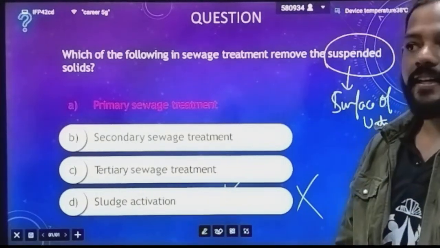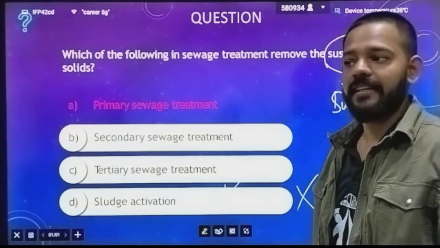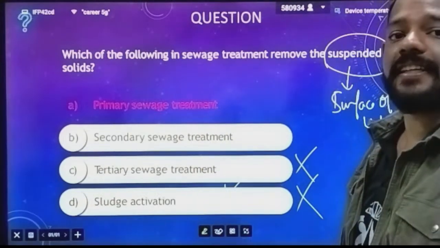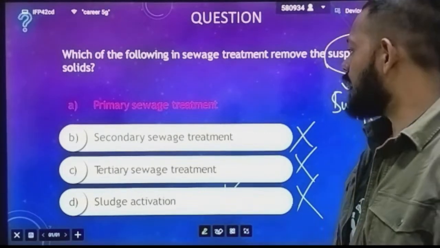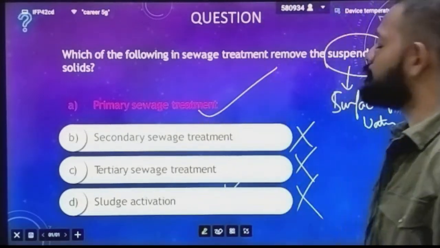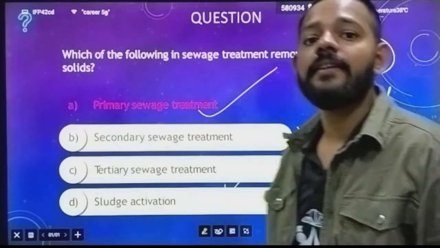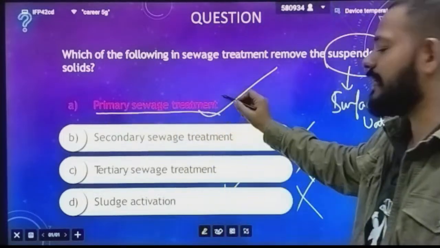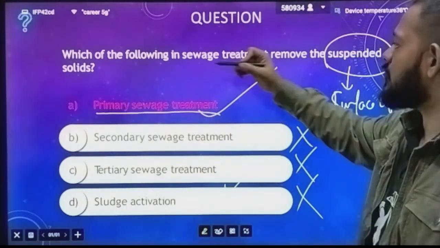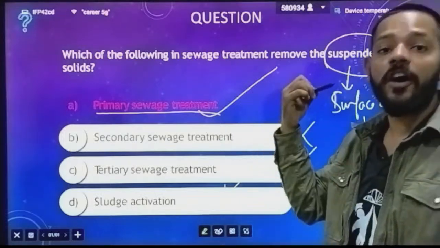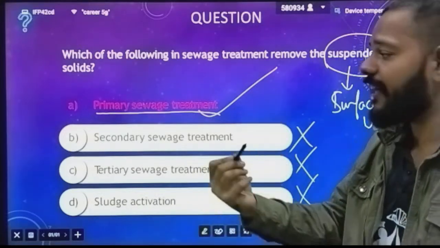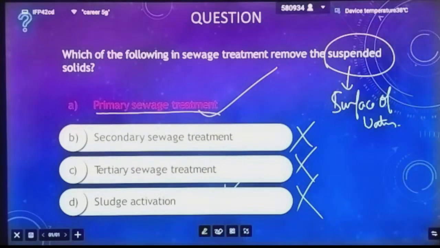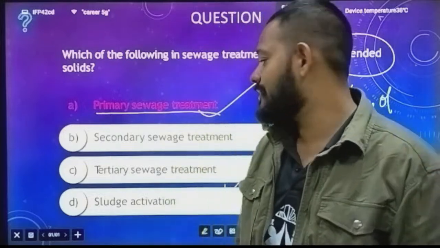This one is not. This is totally incorrect. Next one is tertiary sewage plant. It is a chemical process, so it is also not correct. Then secondary sewage plant, it is biological treatment. Again, it is not correct. So the answer is primary sewage treatment plant. It means the removal of that suspended solid, the suspended waste, is done with the help of primary sewage treatment. If the question is asking which sewage treatment removes the organic waste, the biological waste, then the answer is secondary sewage treatment. But the question is asking suspended solid and it is removed by your primary sewage treatment.